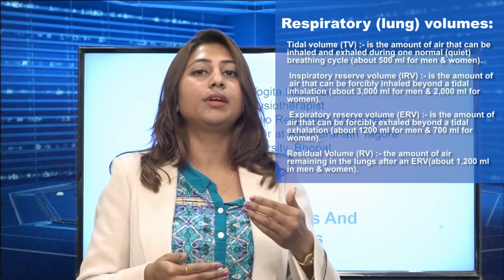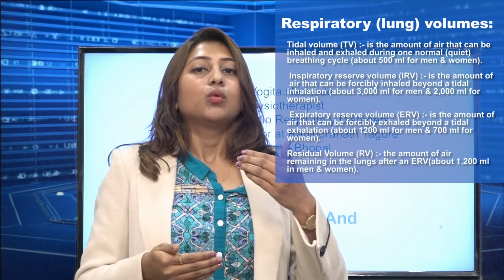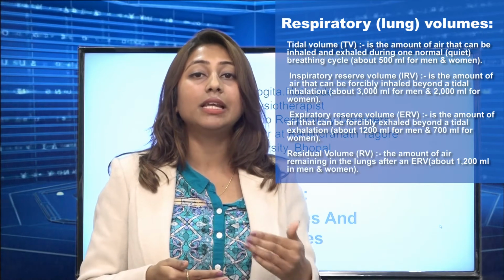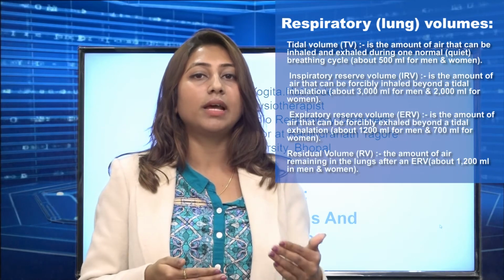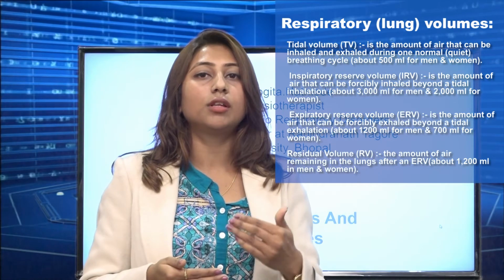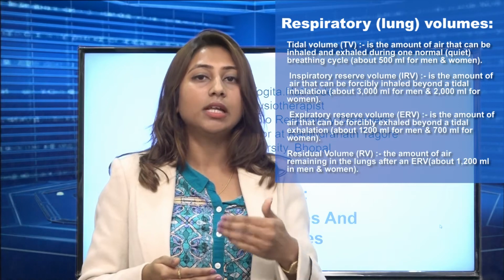Then when we inhale forcibly, this forcible inhalation beyond the tidal volume inhalation is your inspiratory reserve volume. It is around 1200 ml for any normal individual, and it can vary for men and women, up to around 3000 ml, that is 3 liters.